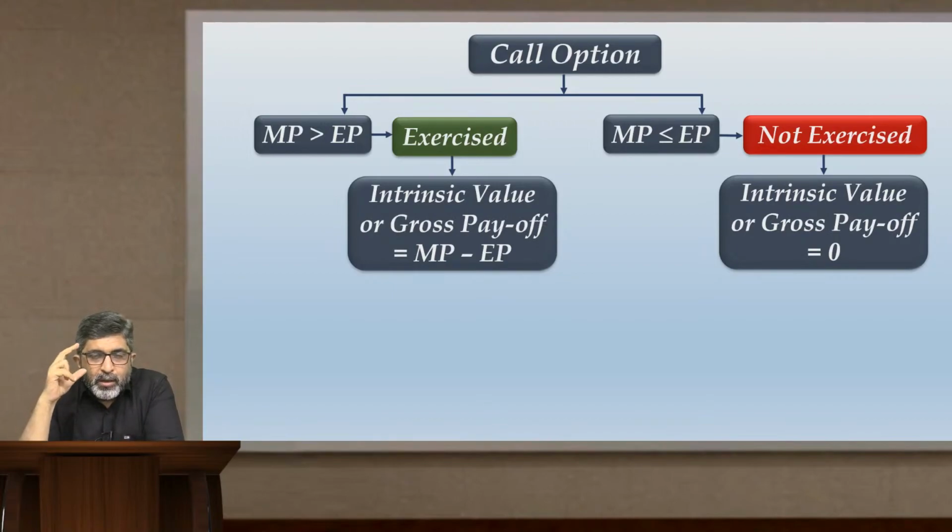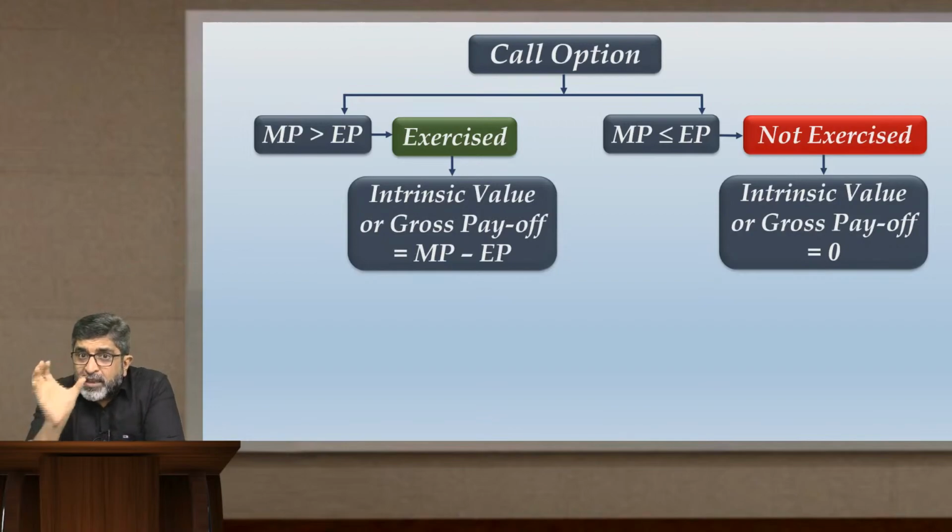Now, guys, understand one thing. Options contracts will be settled through the derivative market, and in the derivative market, actual buying and selling does not happen. So because actual buying and selling will not happen, how do you deal with the option contract's settlement? The writer will have to pay the price differential to the holder. Which price differential? That MP minus EP.